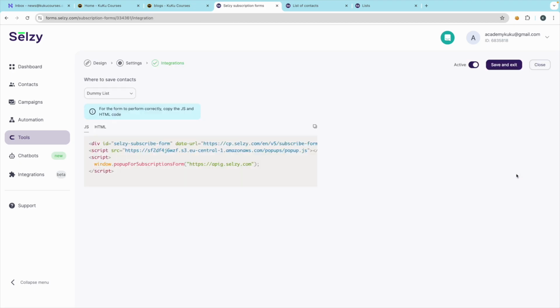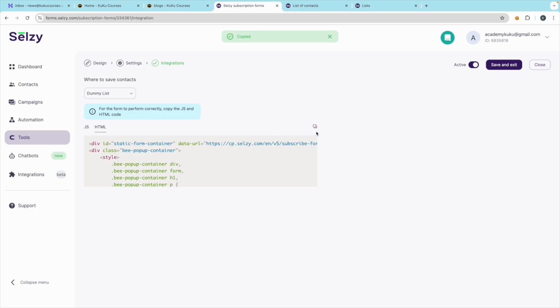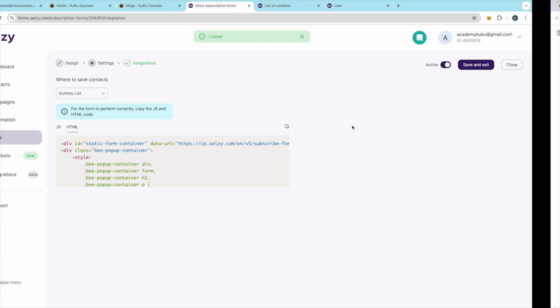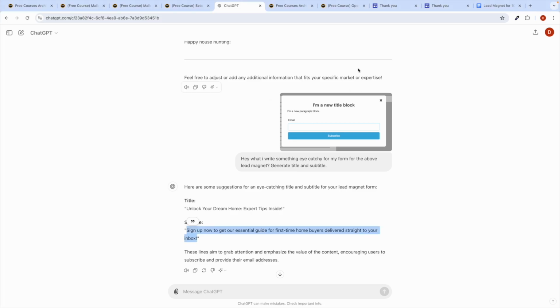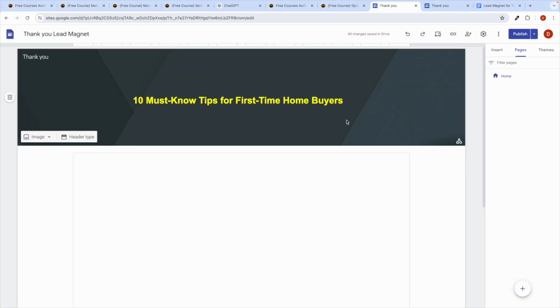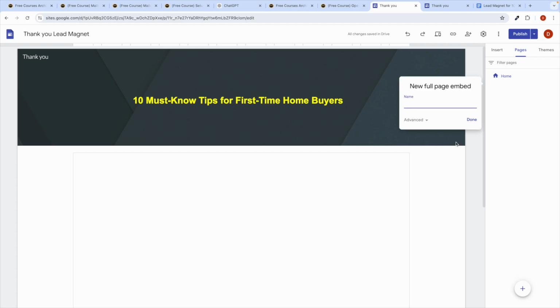I will again click on this pencil button, click on HTML code, and click on this copy button. Then go to your Google Sites, and here you will see this pages option. Click on that option, then click on this plus symbol. You will see something known as full page embed. Select that and name it.